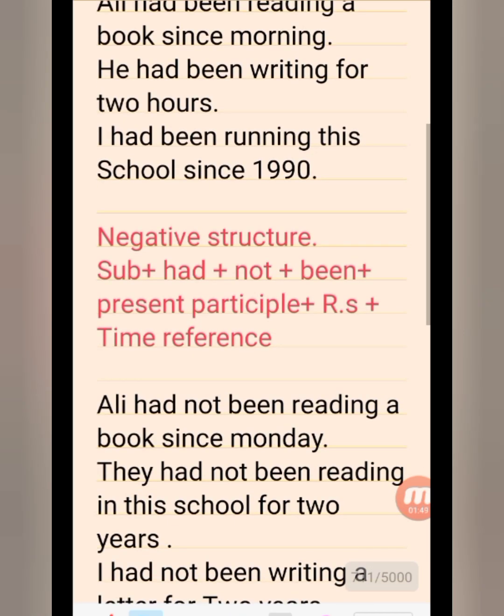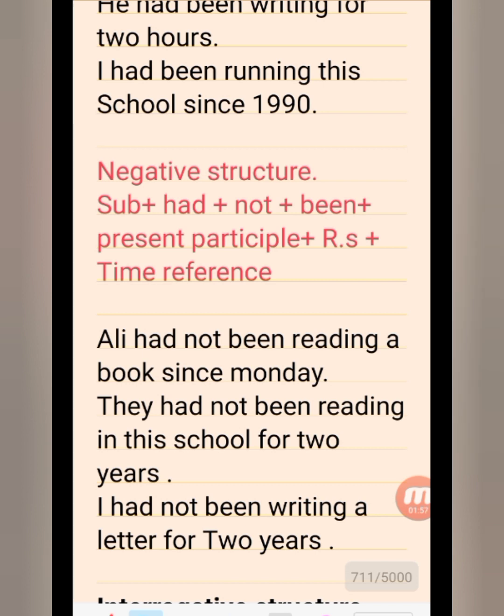Negative structures. Subject plus had plus not plus been plus present participle plus rest of the sentence plus time reference. So here we have to put not after the auxiliary verb, then we have to use been. Then present participle, verb plus ing, plus rest of the sentence, time reference, means since or for.